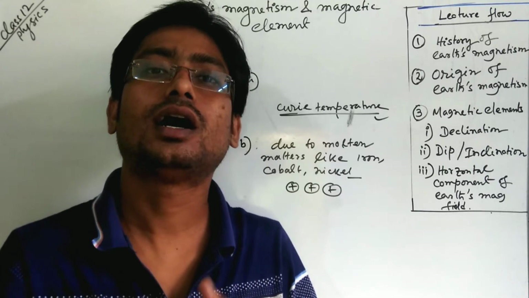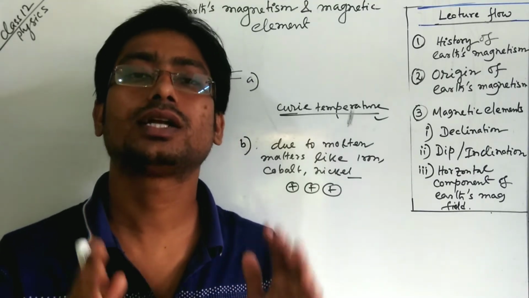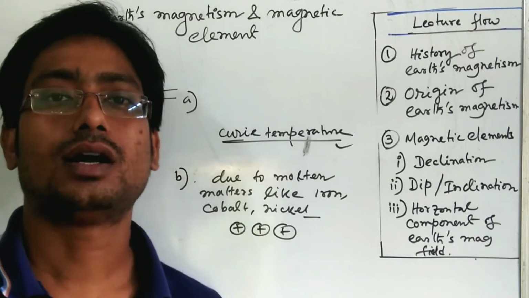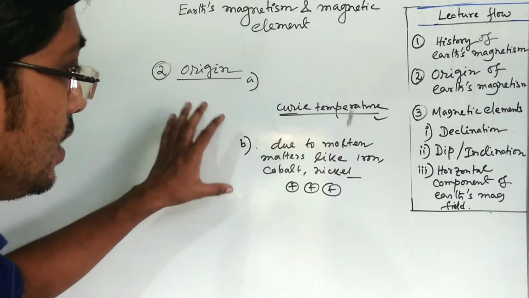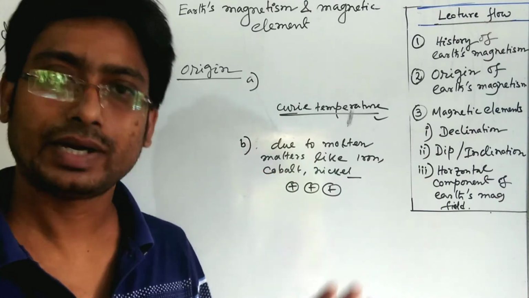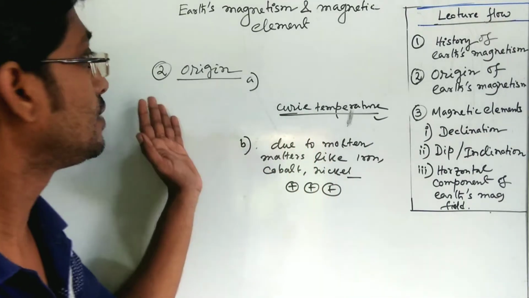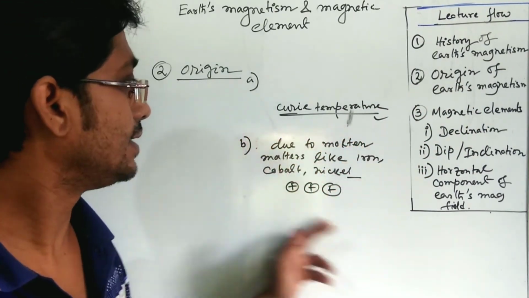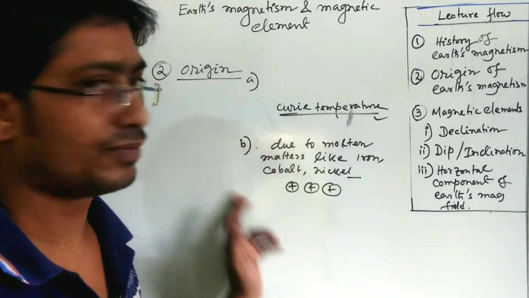When charges are moving with time, that gives you current. So that is the source of earth magnetism. This assumption is well accepted, but it also has some demerits. The origin of earth magnetism is still under research. Nowadays it is the most accepted assumption.